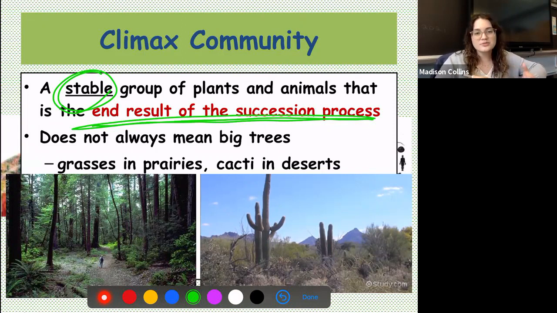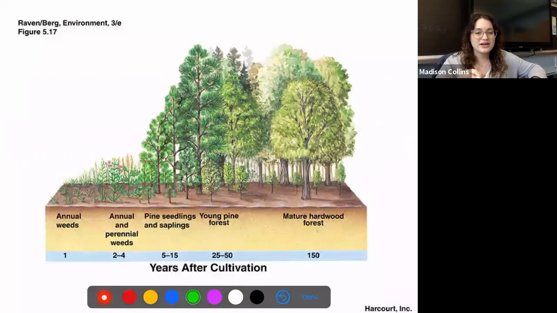But this does not always mean big trees. This is probably the first thing you think of when you think of a climax community: lots of big trees and grasses and bushes. But that's not always the case. It depends on the environment and the ecosystem that we're in. For example, a climax community could just be a series of grasses and prairies, or cacti and deserts. This is very much a climax community, just as this over here is. Both are examples of big groups of plants and animals that are living in harmony and create a stable ecosystem.